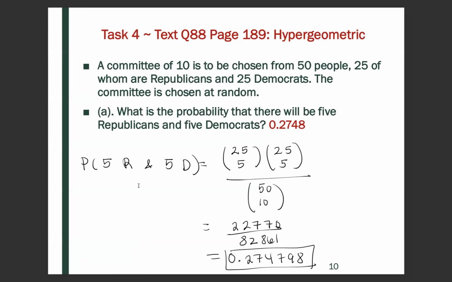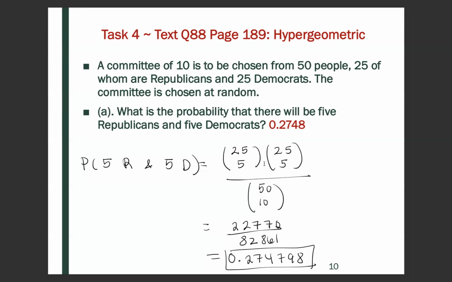So the probability that 5 Republicans and 5 Democrats are chosen for this committee would be, so here we have 25 Republicans and 25 Democrats and a total of 50 people. The denominator is going to be 50, the total number of people, choose 10, because the committee is going to be made up of 10 people. That's taking all of the possibilities, all the people, so that's 50 choose 10.